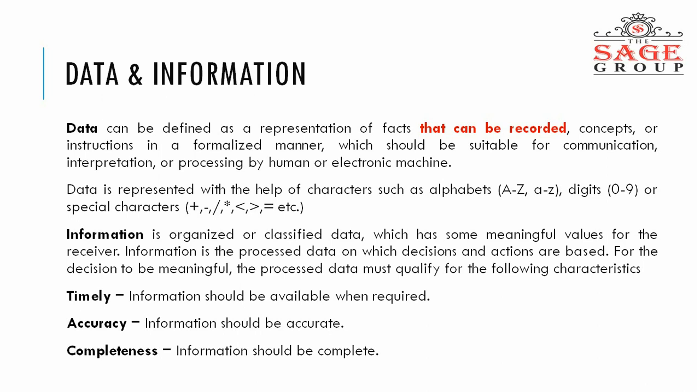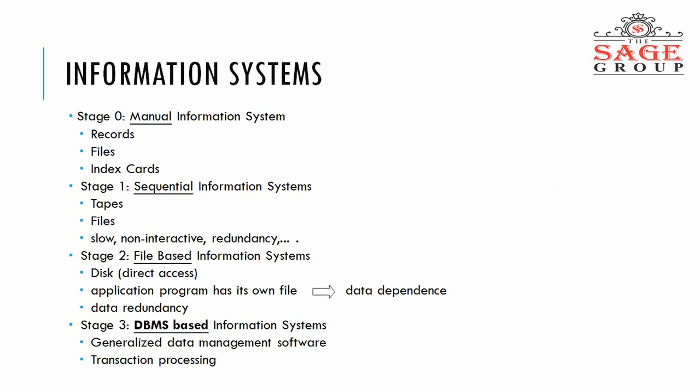Now come to the next. In earlier days, how did we organize our information? In stage 0, there was a manual information system. We organized our database in the form of records, files, and index cards. Then at stage 1, we had a sequential information system, where we organized our database in the form of tapes or files. Slow, non-interactive, and redundancy were some drawbacks of stage 1.